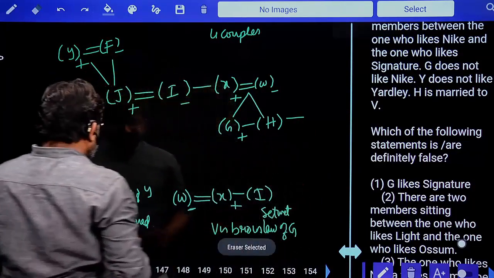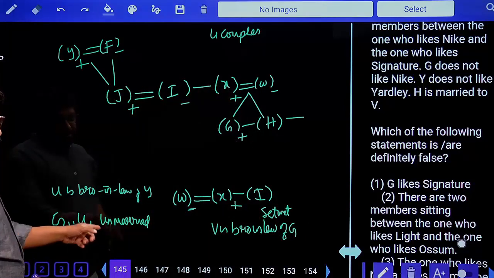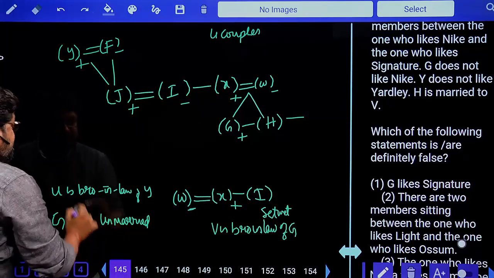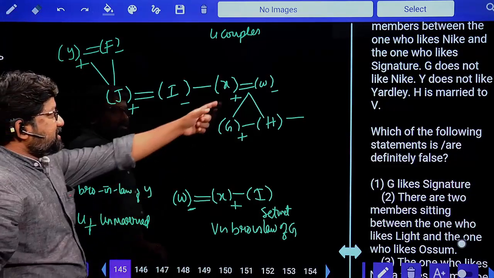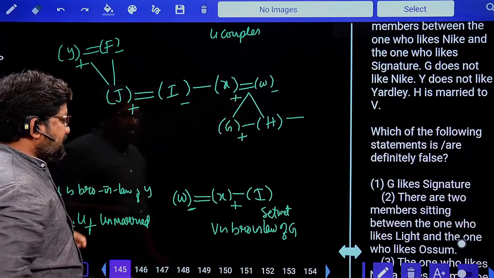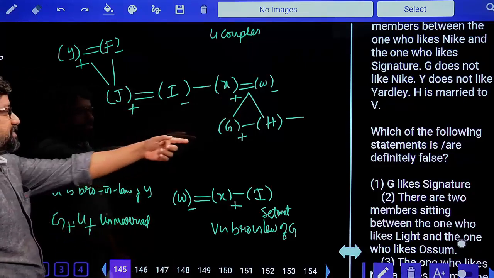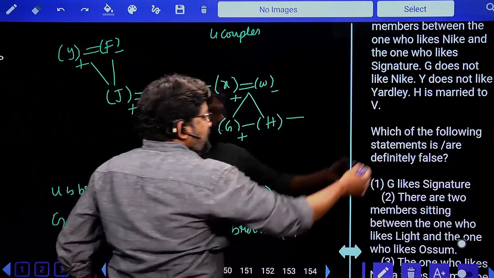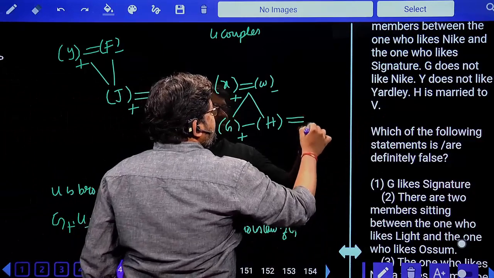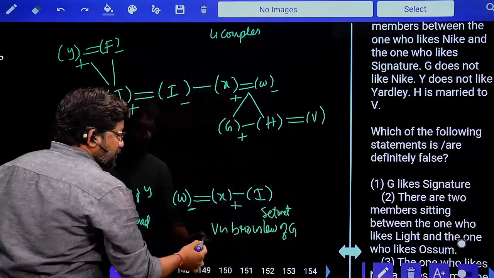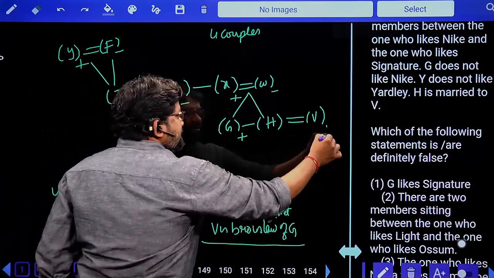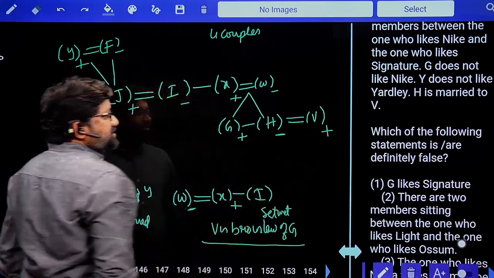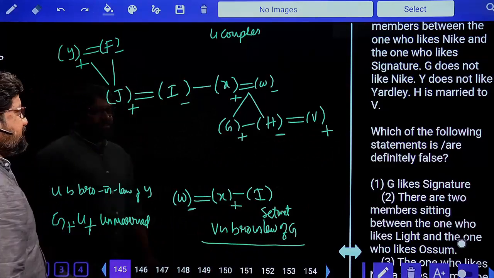Okay. Earlier we have seen one clue which is G and U are males and they are unmarried. So G and H are children of W. Yes, G is male. We don't know gender of H. What did he say? Last point. H is married to V. There is one point here. V is the brother-in-law of G. V is the brother-in-law, so V is male. So automatically H is female. Done? Yes.